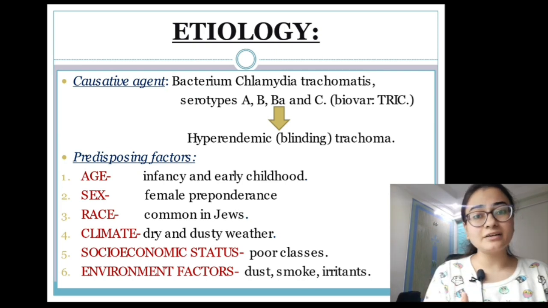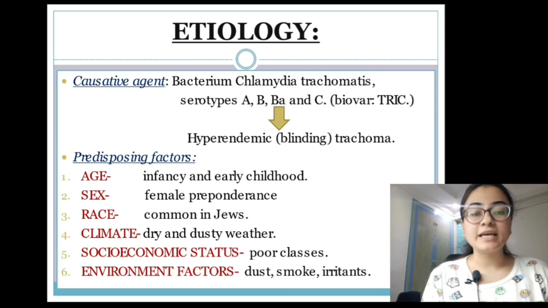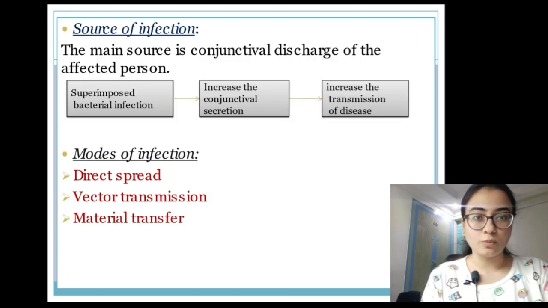The fact is that there is overcrowding, poor sanitation practices, poor hygiene, lack of cleanliness, and so they are more prone to the disease. Environmental factors like dust, smoke, irritants, all of these increase the risk of trachoma.